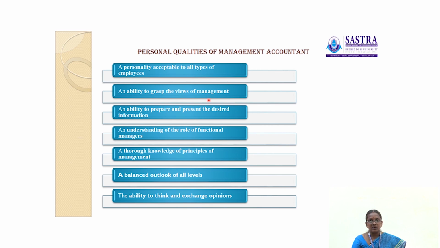To recap, the first point is a personality acceptable to all types of employees of an organization. The person has the ability to grasp the views of management very quickly. The next one is an ability to prepare and present the desired information as early as possible. Then an understanding of the role of functional managers and top executives, and a thorough knowledge of principles of management and its application in management practice.